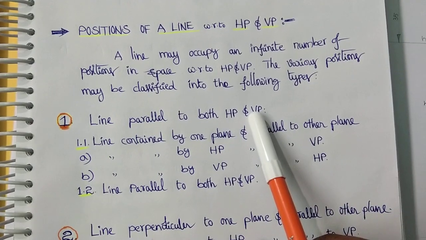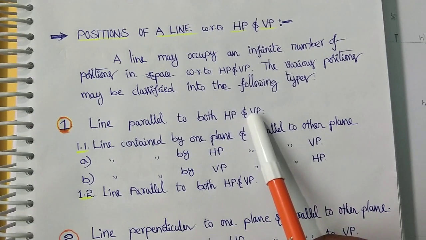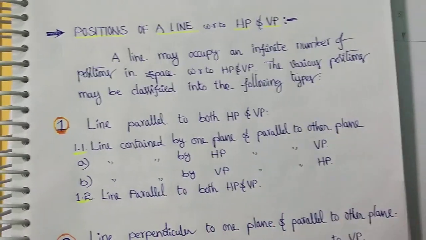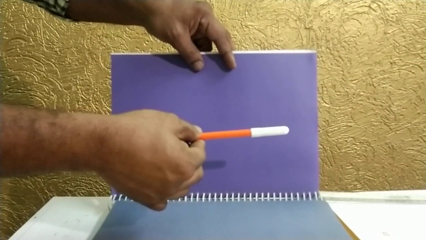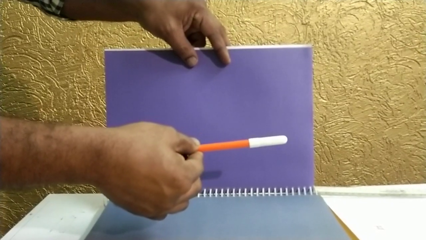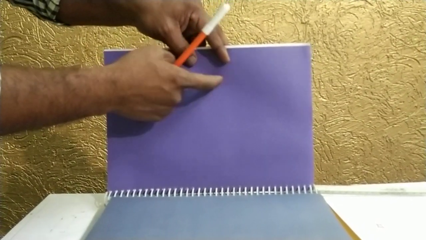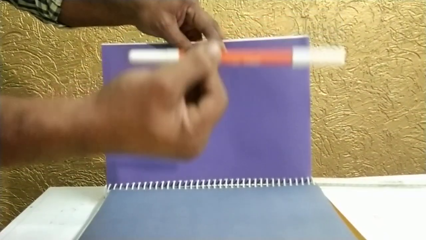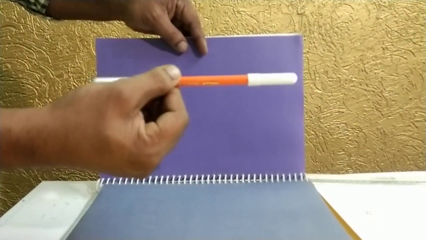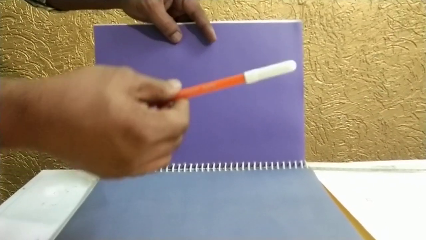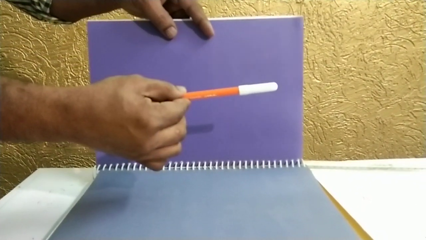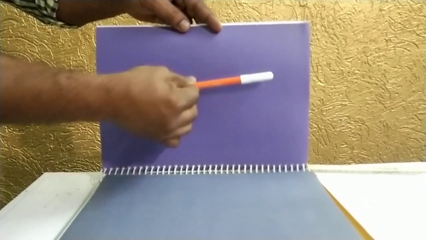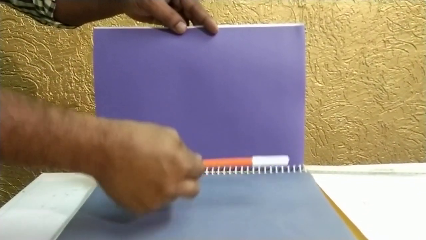Now we can see the line according to this condition, line parallel to both HP and VP. We can assume this one as the vertical plane and this one as the horizontal plane, and this is our line. So our condition is line parallel to both HP and VP. Here this line is parallel to the vertical plane, similarly parallel to the horizontal plane.